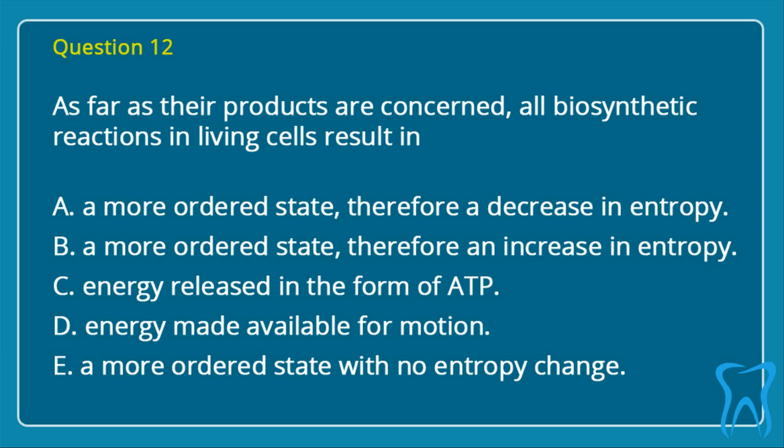Question 12. As far as their products are concerned, all biosynthetic reactions in living cells result in: A. A more ordered state, therefore a decrease in entropy. B. A more ordered state, therefore an increase in entropy. C. Energy released in the form of ATP. D. Energy made available for motion. E. A more ordered state with no entropy change. Correct answer is A. A more ordered state, therefore a decrease in entropy.